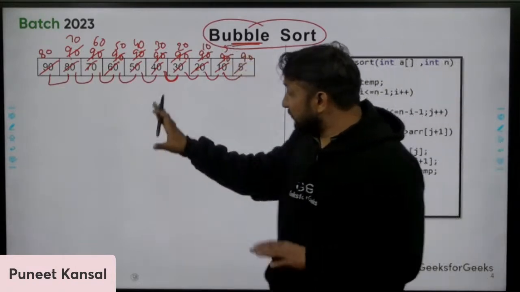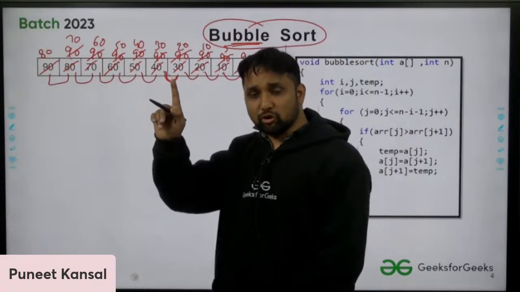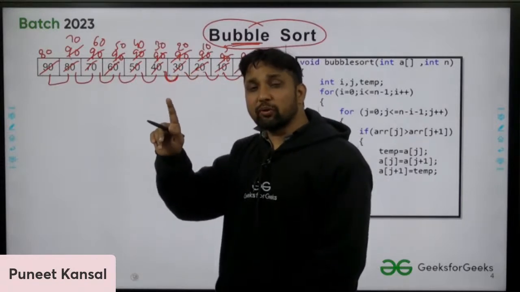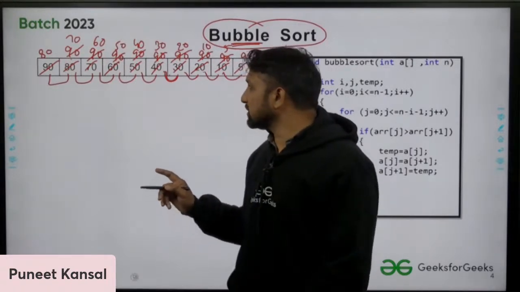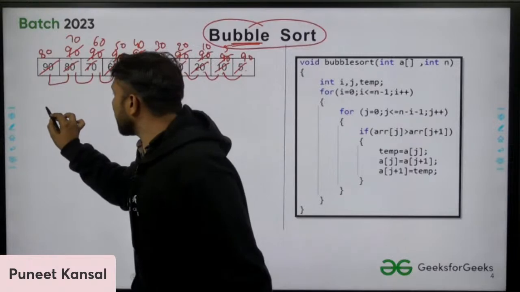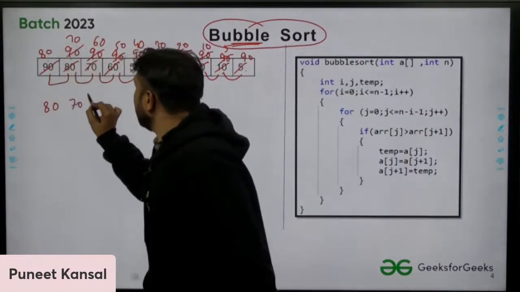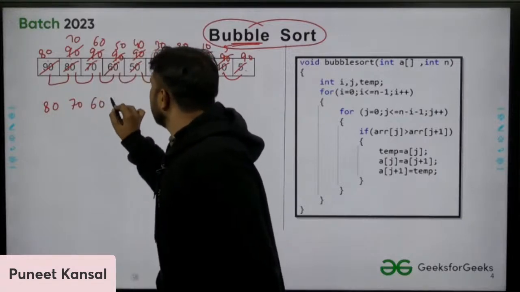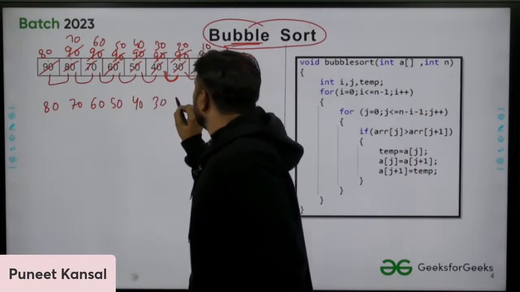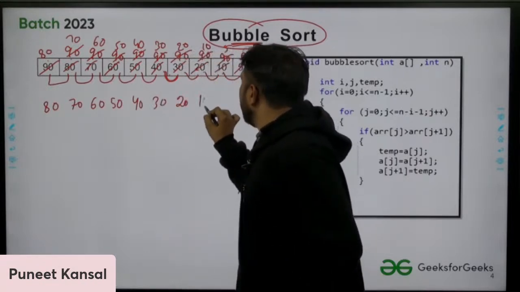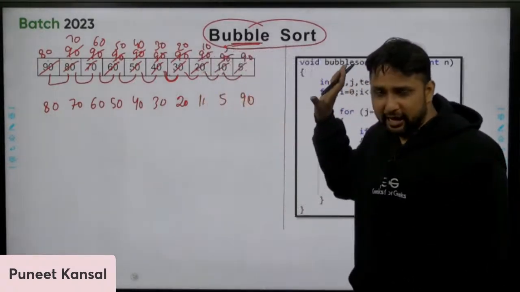Okay, so after one, this is the first pass. This is one pass of bubble sort. We need to perform this n minus 1 times. So after one pass, these are the elements we have: 80, 70, 60, 50, 40, 30, 20, 10, 5, and 90. This is the element sequence in our array after one pass.